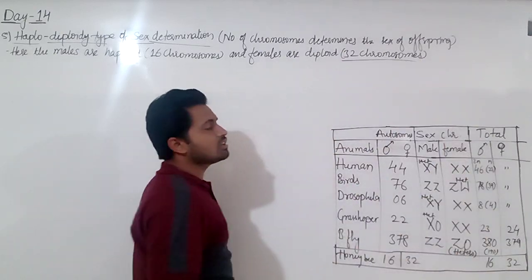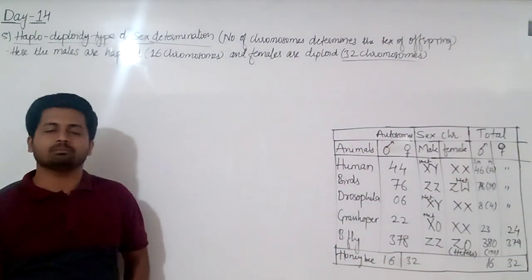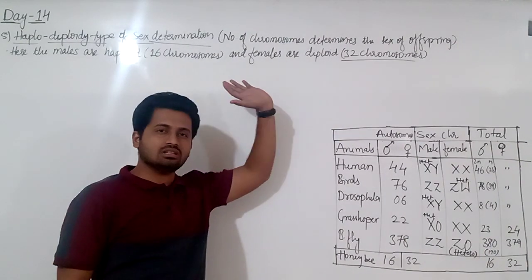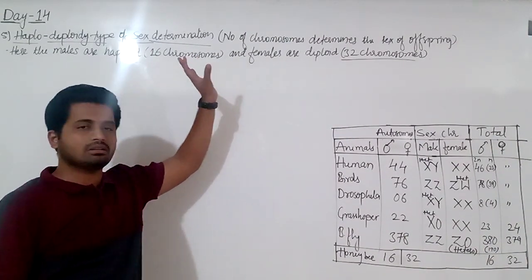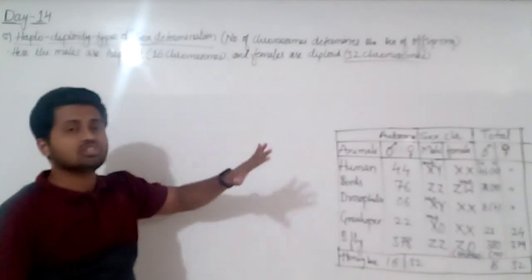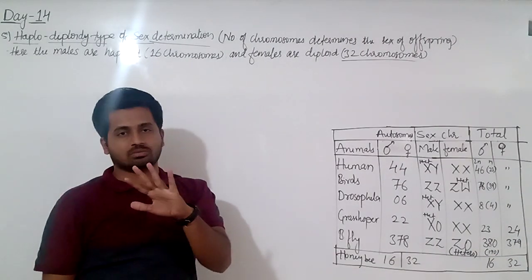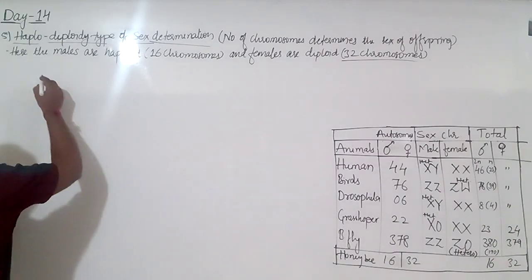Here, if there are 16 chromosomes, that is male honeybee. And if 32 chromosomes, that is female honeybee. This is the type of sex determination under which insects like honeybee, ants and wasps come. That is one. Okay, so here now listen.